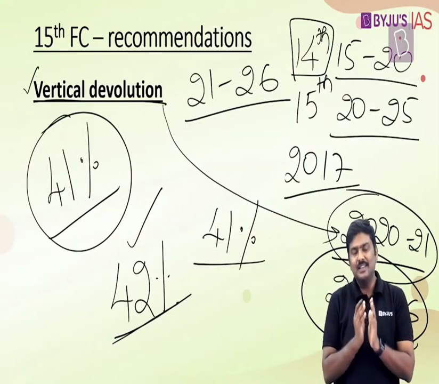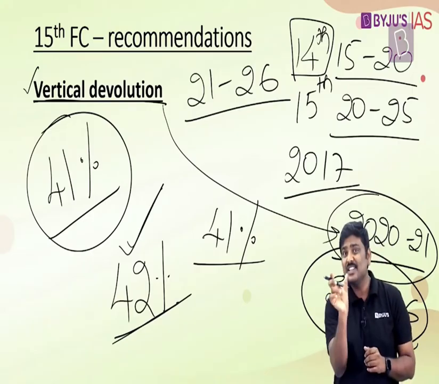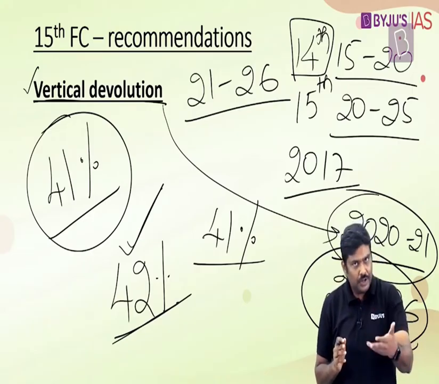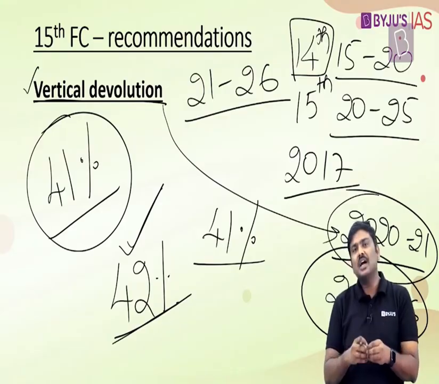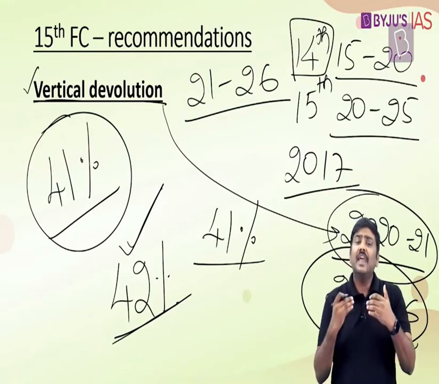Now please understand why they're saying 42%. The Finance Commission in the document says we'll stick with 42% but we'll adjust this particular 42%. Is it okay? I'll repeat the statement here. We'll stick with 42% but we'll adjust this particular 42%. Why? One of the states has been converted into union territories now, and the finances of union territories are taken care of by the central government.